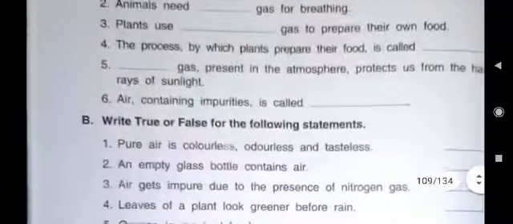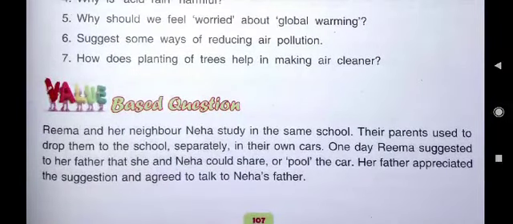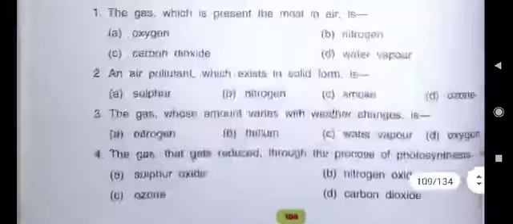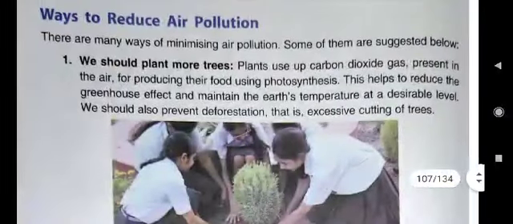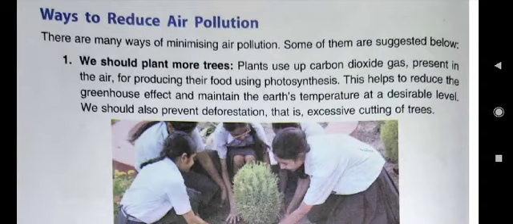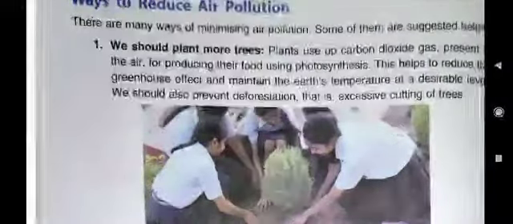Now come to E sixth question. What is written in E sixth question? Suggest some ways of reducing air pollution. We all know, children, air pollution is very harmful for all of us. Then what should we do? We should try to find ways to reduce air pollution. Here on this page, you just see page number 104. It is written, ways to reduce air pollution. You can write the points.